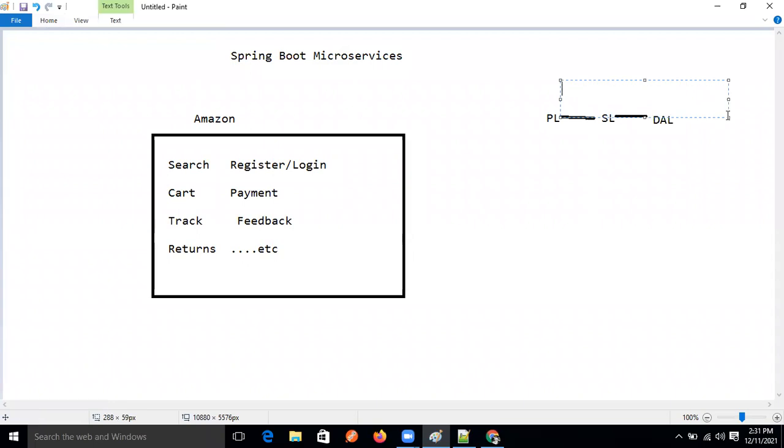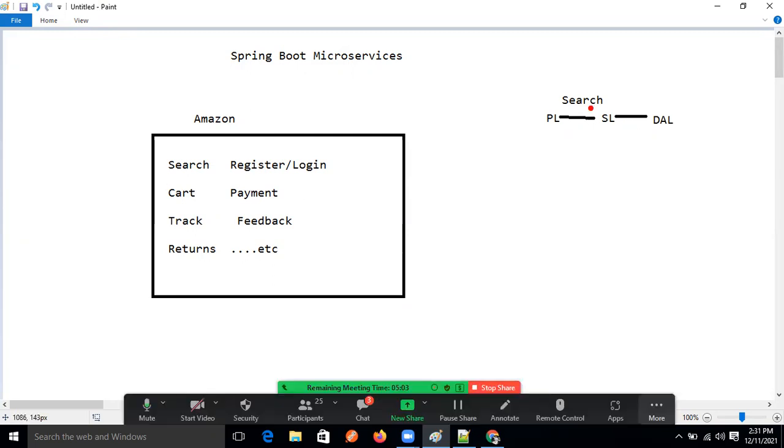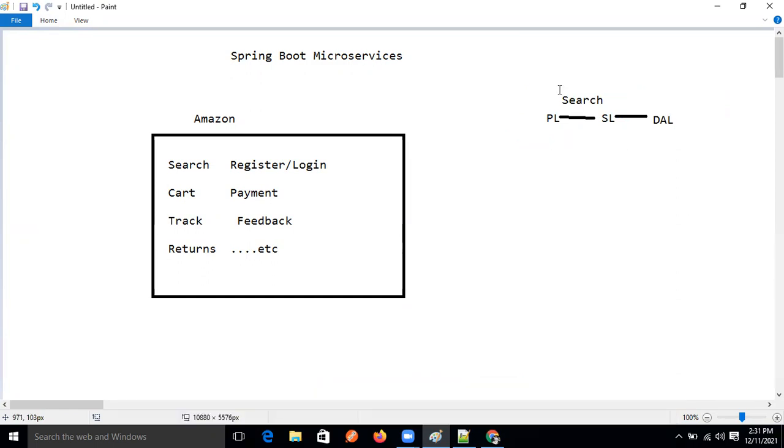I'm taking one module, a search module only. This is the search module. Same as every module. If we are developing the cart module, then we follow the same design pattern, right, guys? Yes, same design pattern.